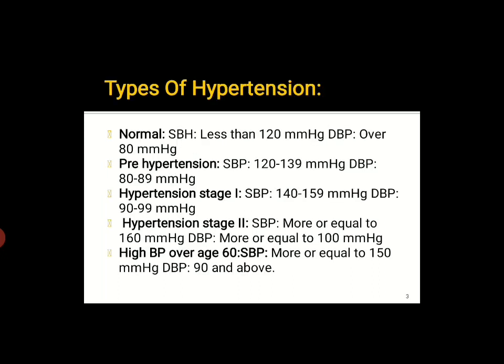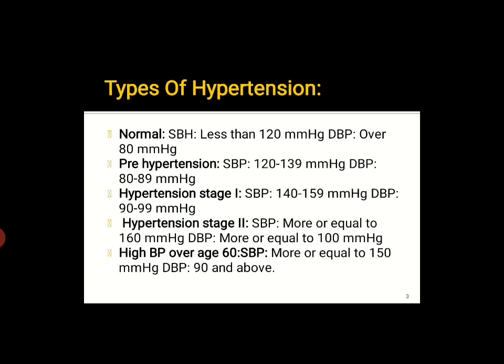Now, the types of hypertension are normal, prehypertension, hypertension stage 1, hypertension stage 2, and high blood pressure over age 60. At first, in normal blood pressure, the systolic blood pressure will be less than 120 mmHg, while the diastolic blood pressure will be less than 80 mmHg. In prehypertension, the systolic blood pressure will be in the range of 120 to 139 mmHg, while the diastolic blood pressure will be in the range of 80 to 89 mmHg.